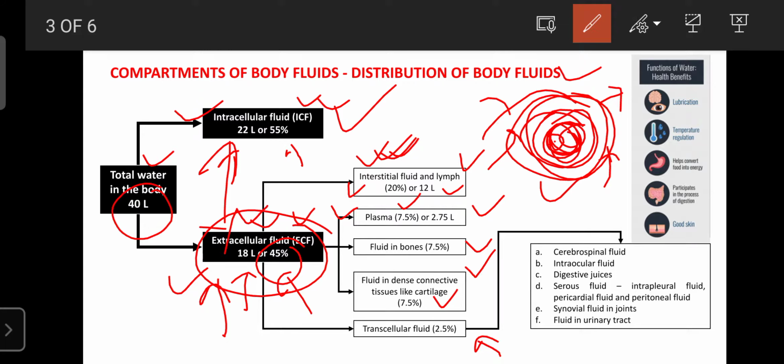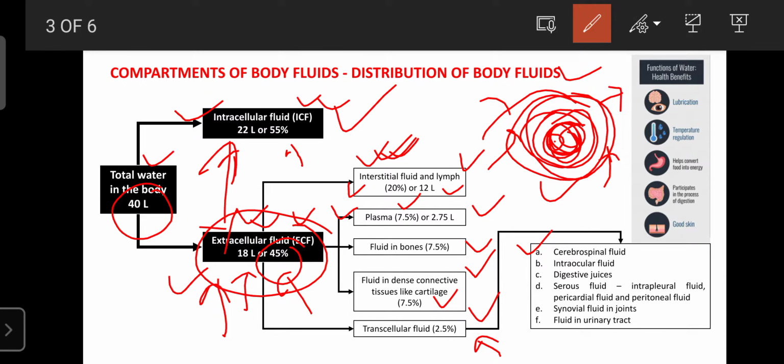The total percentage of the transcellular fluid in the extracellular fluid is 2.5%. This transcellular fluid is once again subcategorized, first into cerebrospinal fluid. That fluid is found in the canal of the spinal cord as well as the ventricles of the brain, and it is also considered an extracellular fluid.